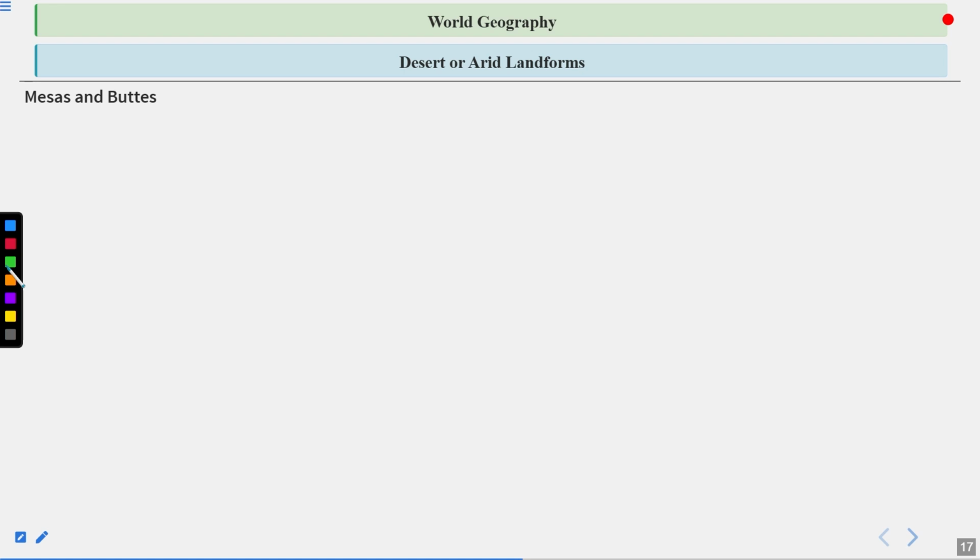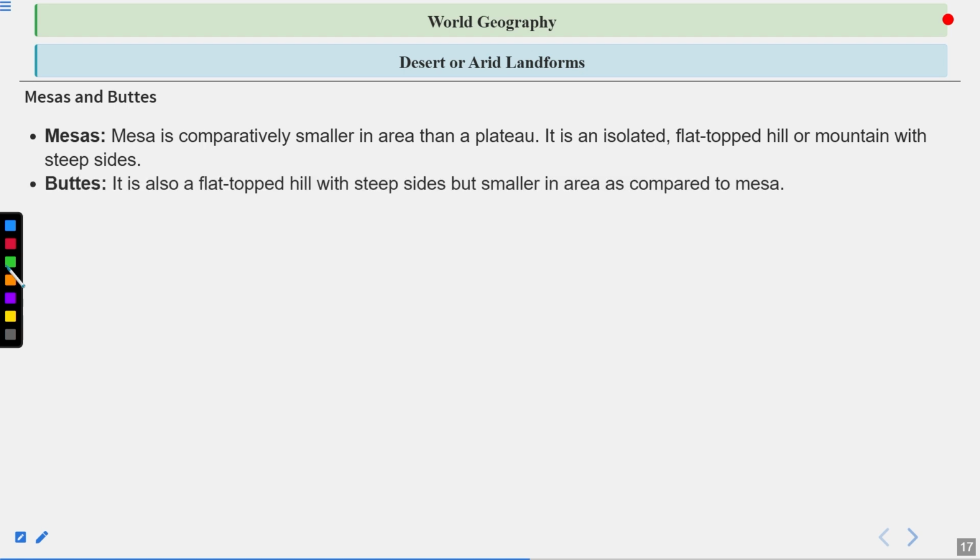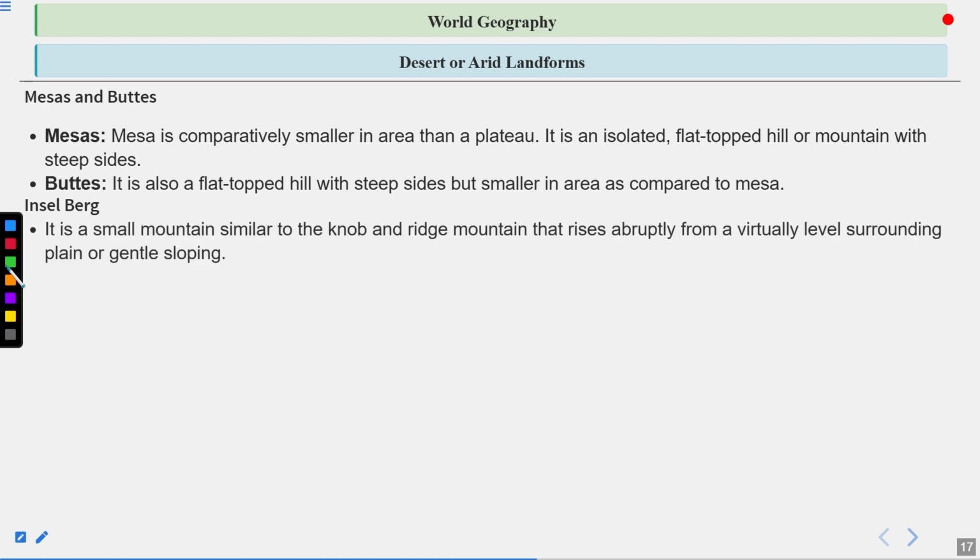Then come mesas and buttes. A mesa is comparatively smaller in area than a plateau. It is an isolated flat-topped hill or mountain with steep sides. Buttes are also flat-topped hills with steep sides but smaller in area as compared to a mesa. Inselberg. It is a small mountain, similar to a knob or ridge mountain, that rises abruptly from a level or gently sloping surrounding plain.